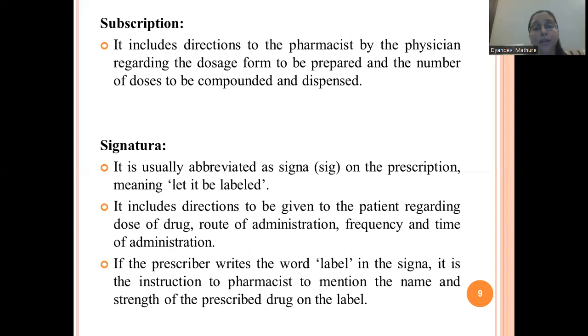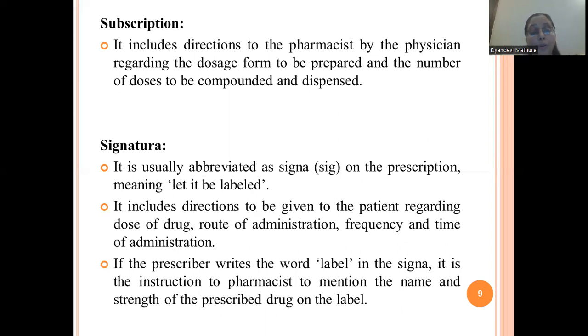So whatever the medication, whatever the final dosage form is, it should be labeled. The labeling directions are to be given in the signatura part. It includes directions to be given to the patient regarding the dose of the drug. So what should be the dose of the drug? Suppose a 100 ml cough syrup bottle is there. Out of that 100 ml, every time how much dose is to be administered by the patient.